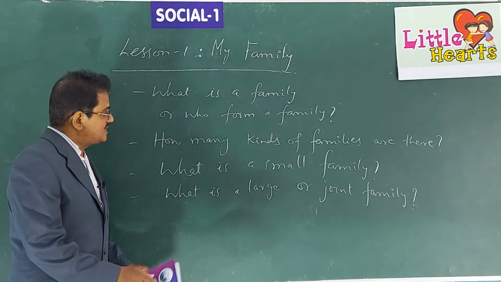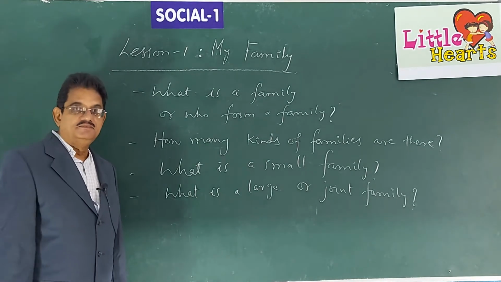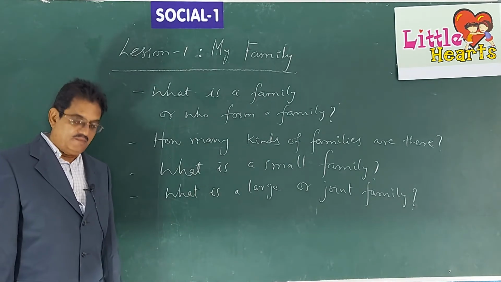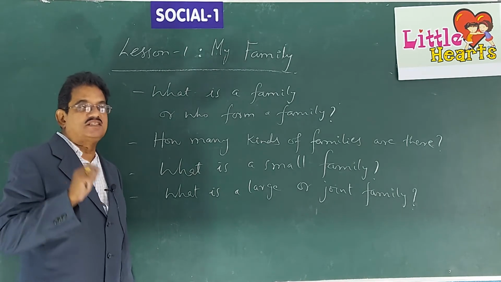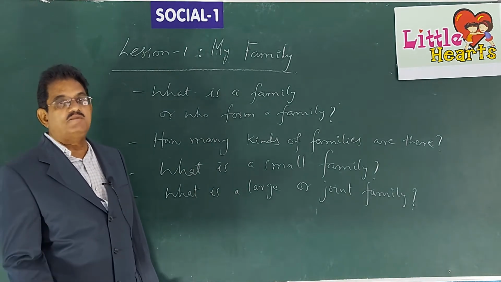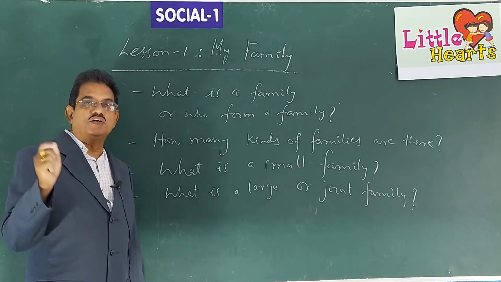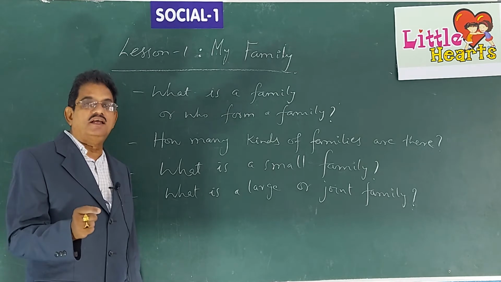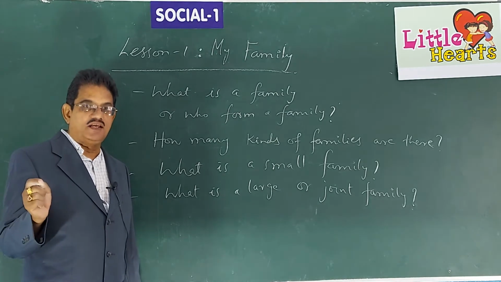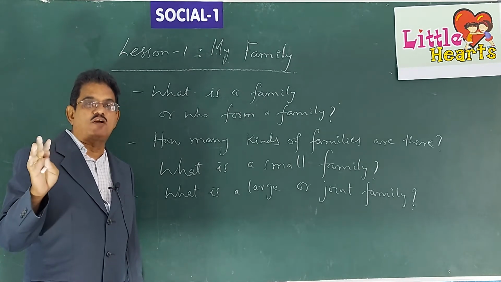How many kinds of families are there? I told you just before, in your house, how many members are there? For example, along with you, your sister or brother and your parents. Totally there are your parents and you only. There are 3 members or 4 members in a family.